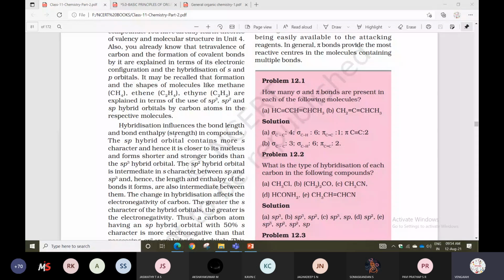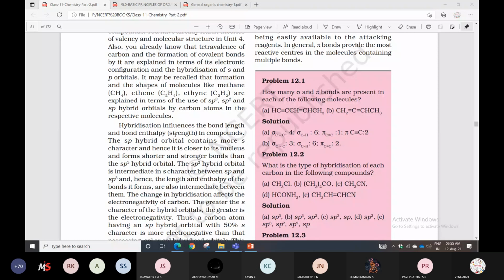Next, the sp2 hybrid orbital will be intermediate in s character between sp and sp3. Hence, the length and enthalpy of its bond formation are also intermediate between them.